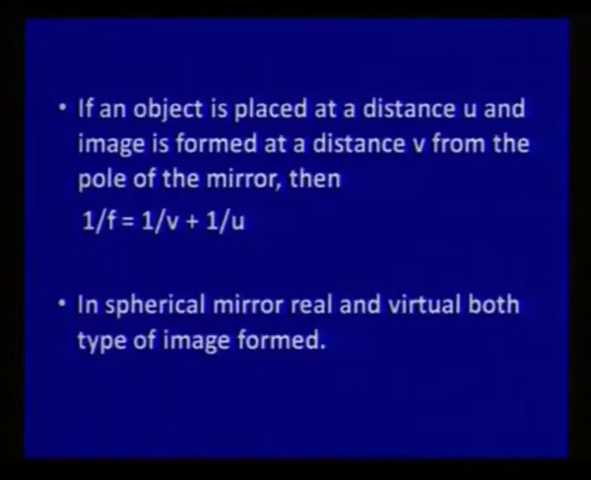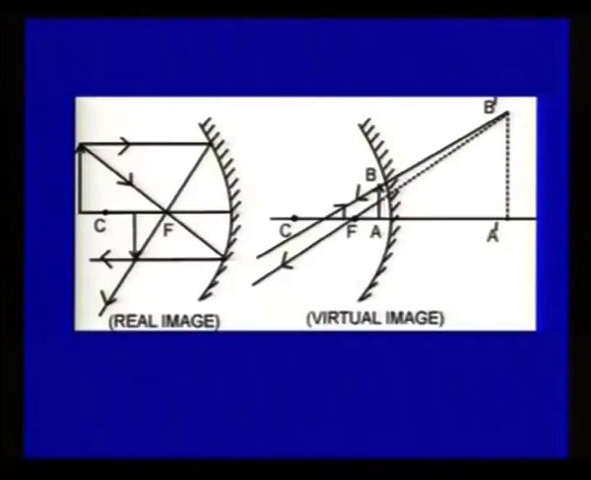In a spherical mirror, both real and virtual types of images are formed. Here you can see there is a concave mirror. In one case the image formed is real, and the object is placed beyond C. C is the center of curvature and its image is formed between C and F. That is the real image, because light rays are actually meeting at this point.